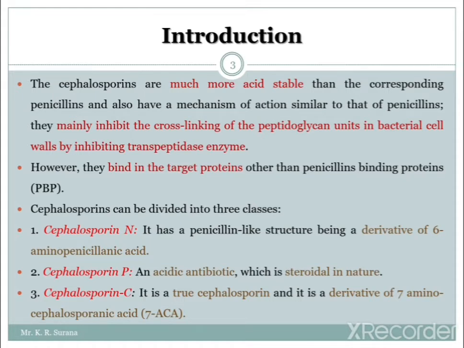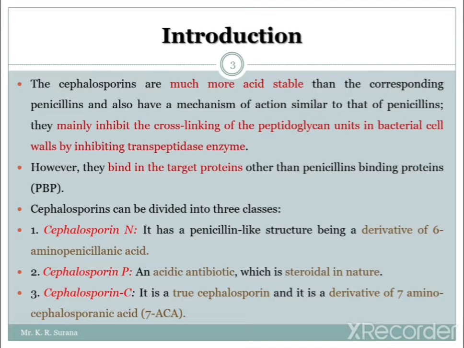So it is the true cephalosporin, and it is the derivative of 7-aminocephalosporanic acid, or in short we can call it 7-ACA. So cephalosporin C is the true cephalosporin, because it is the main component and it is the derivative of 7-ACA.